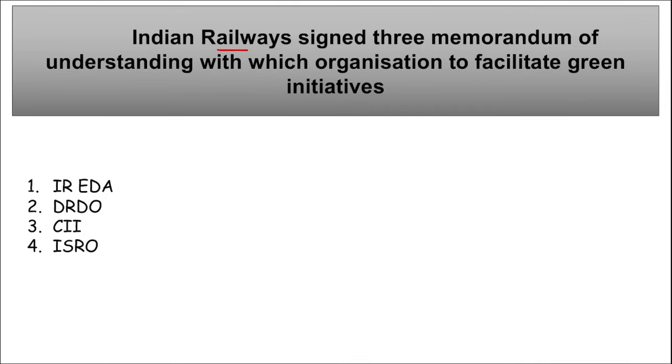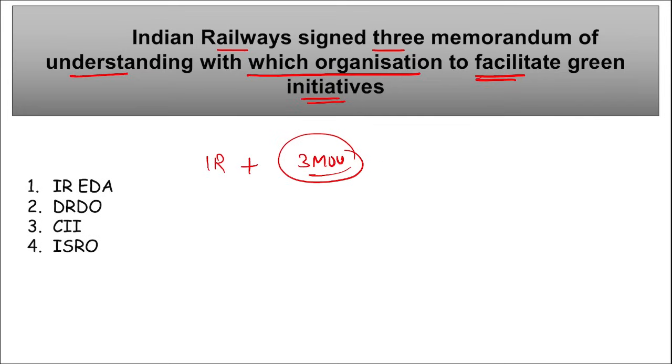Now let's move to some revision current affairs for your learning. Indian Railways recently signed 3 memorandums of understanding with which organization to facilitate green initiatives? So Indian Railways signed 3 memorandums of understanding with whom? It was with CII, that is the Confederation of Indian Industry, and it was to reduce energy and water consumption and lower greenhouse gas emissions.